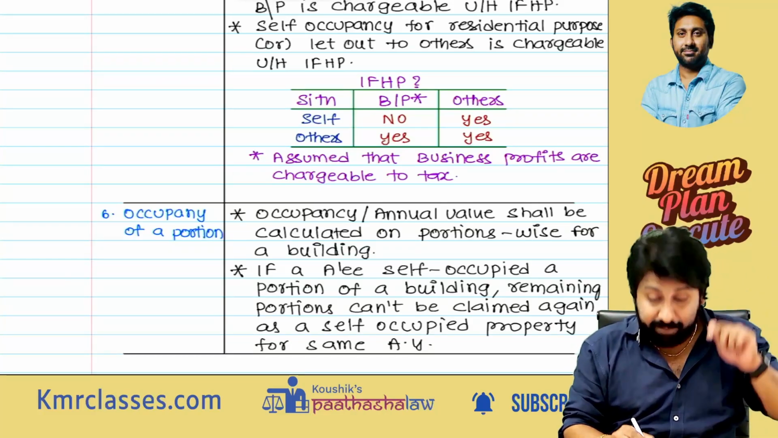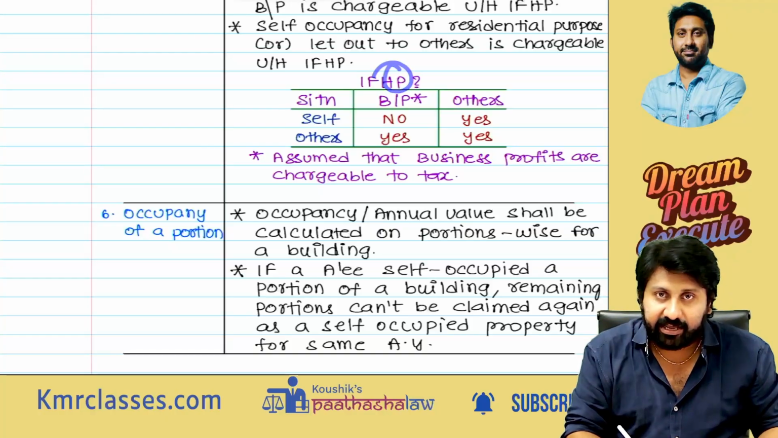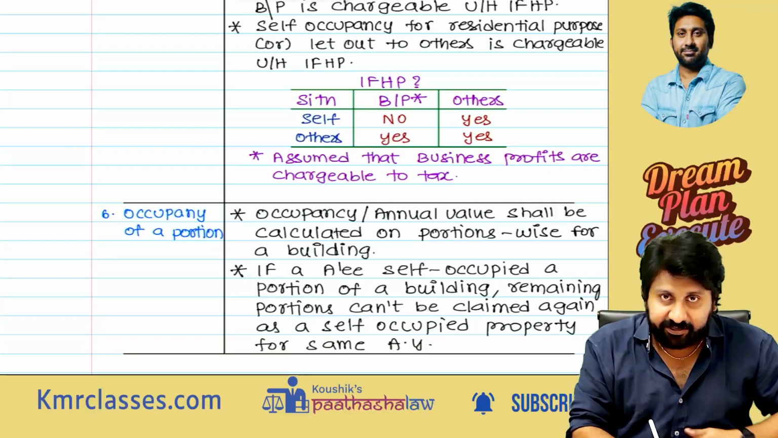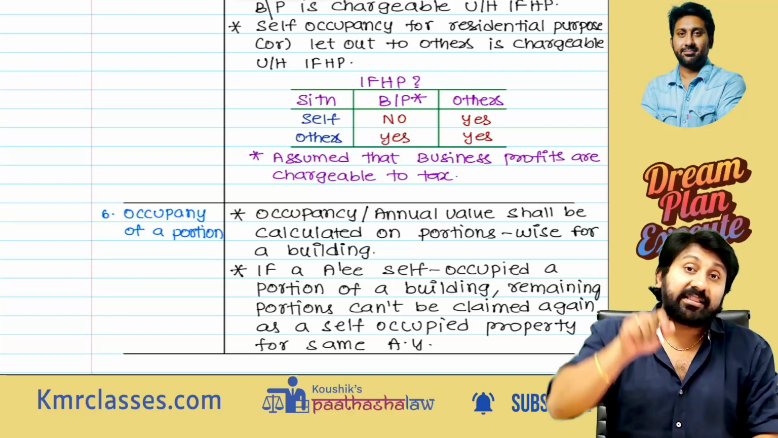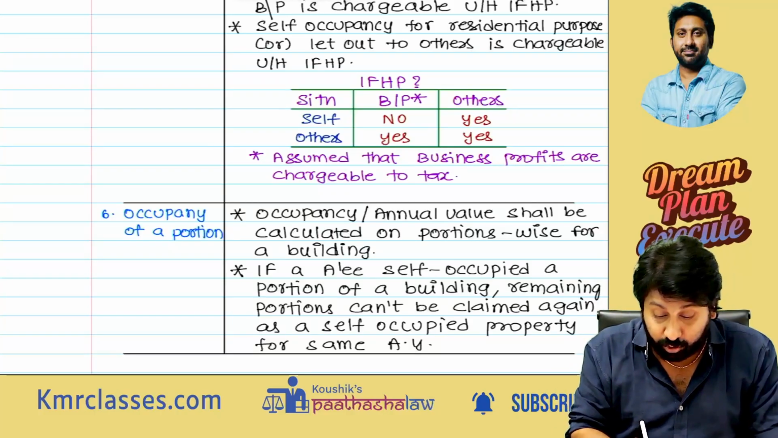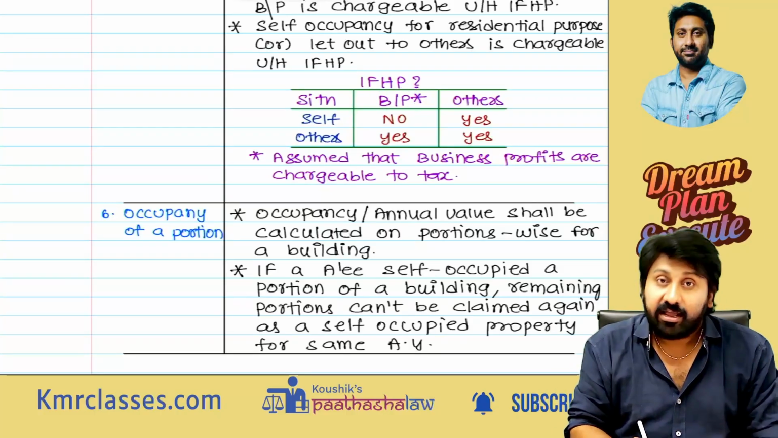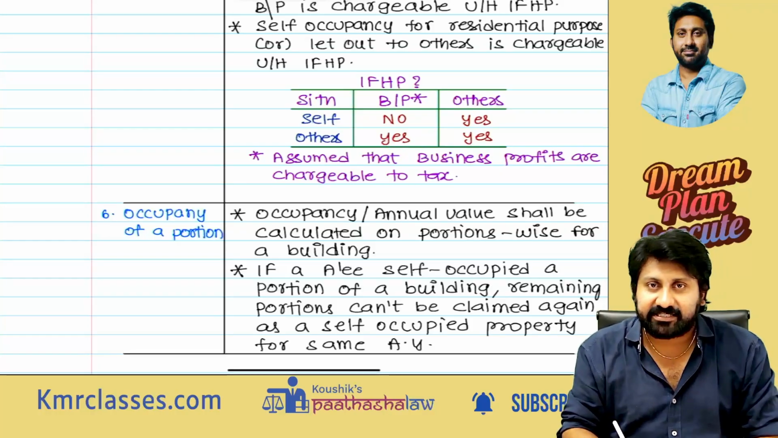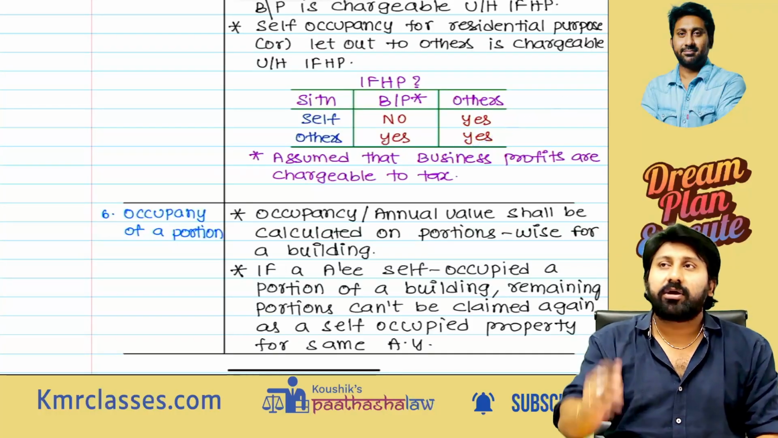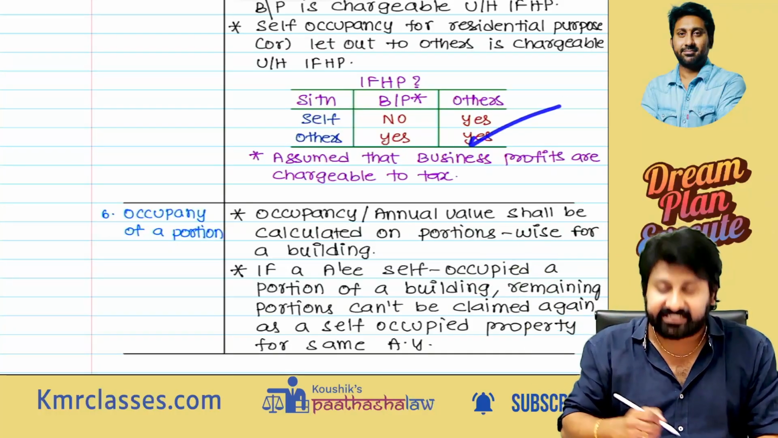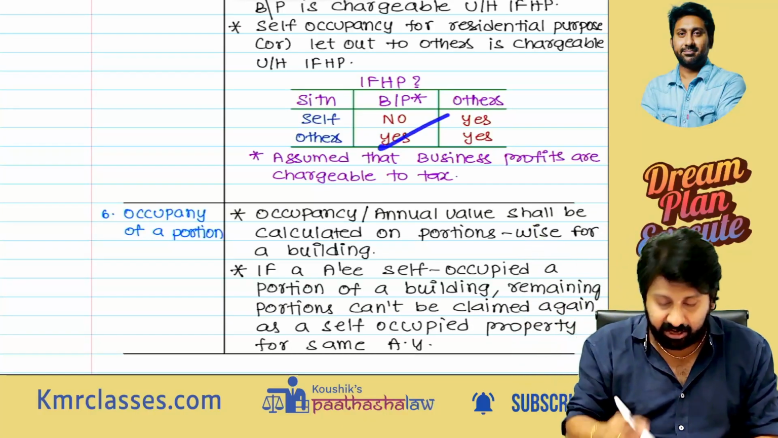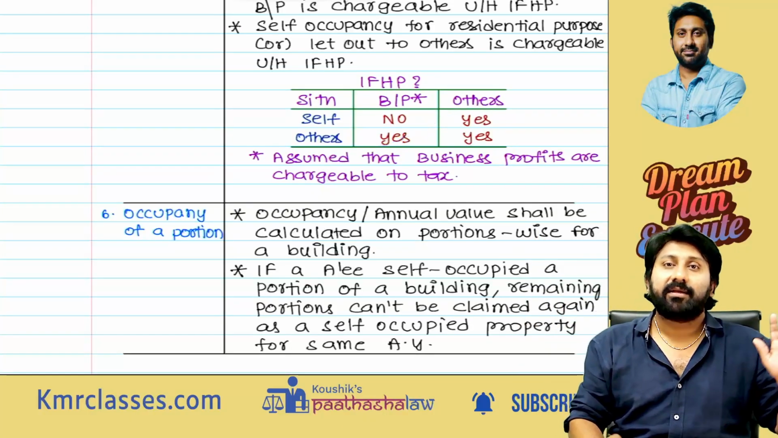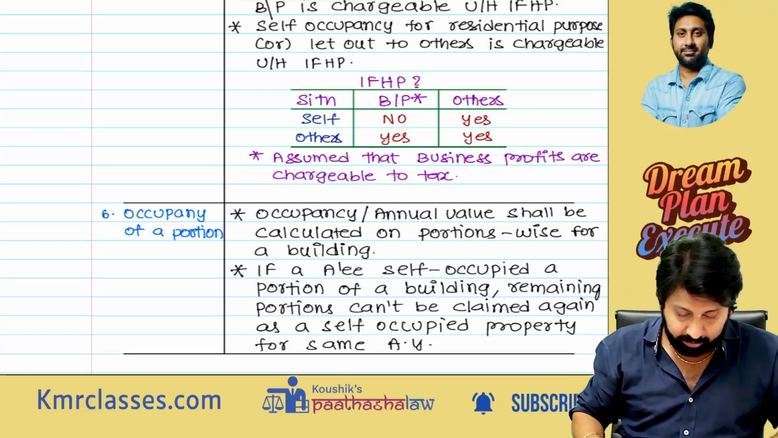Listen, but there is a house property. Self is not using it, he has let it out to others. What are those others doing? Some other person is using it for business. Yes sir, IFHP. They are using it for other purposes, so IFHP. You gave it on rent, this category. You gave it to Mr. A, who is using it for his business, then also it is taxable as house property. Understood? Done. Next one.